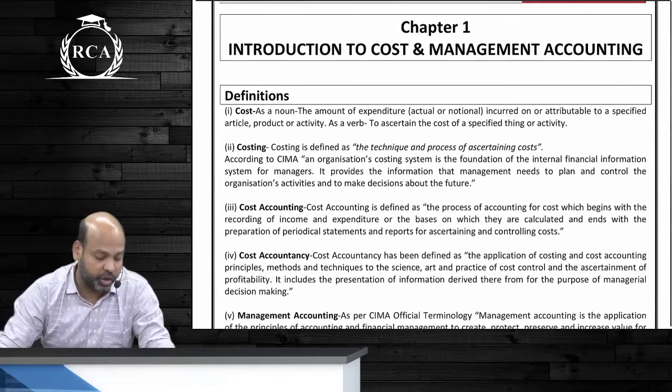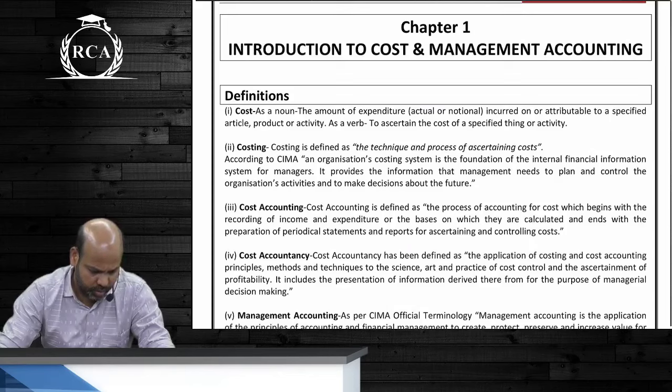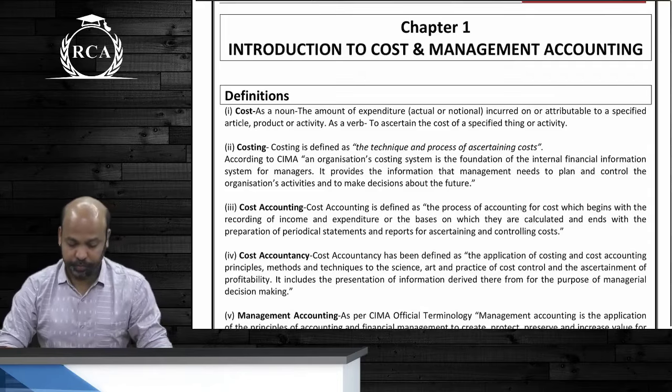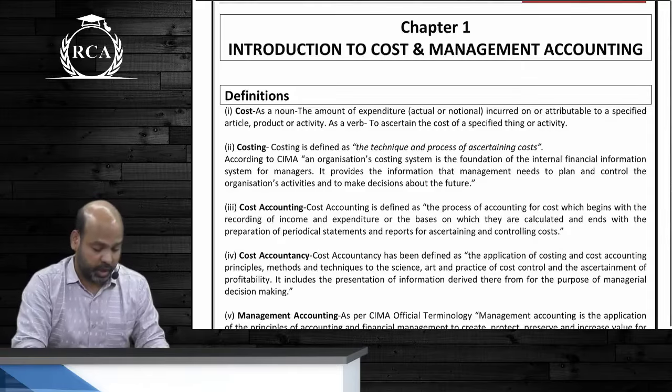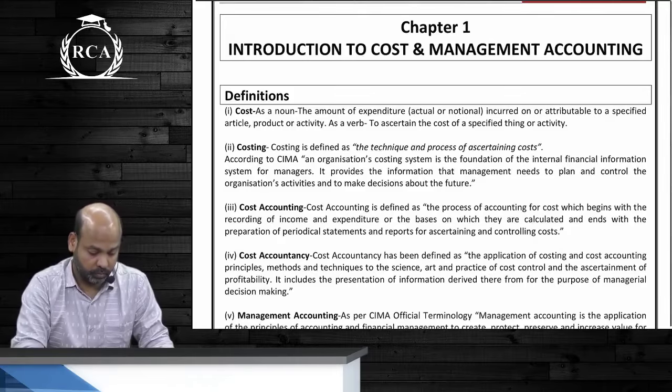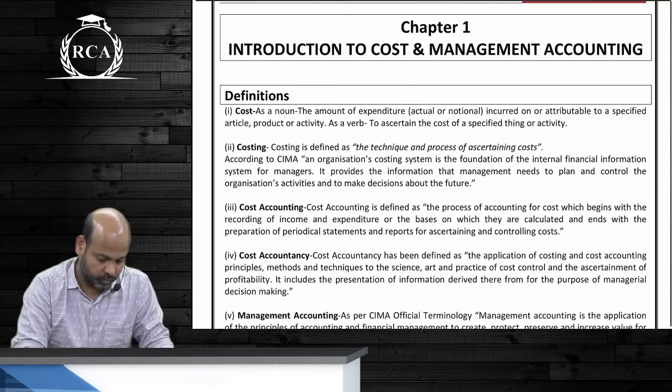Heading, guys, is Introduction to Cost and Management Accounting. Have you all written it down? Write down.